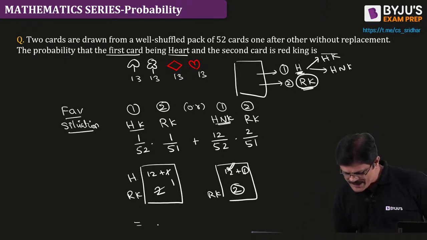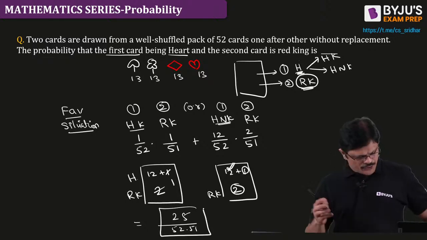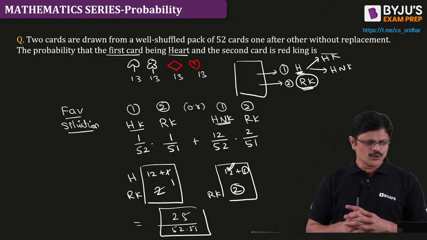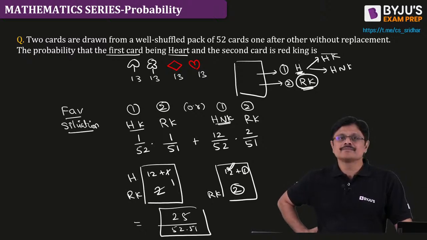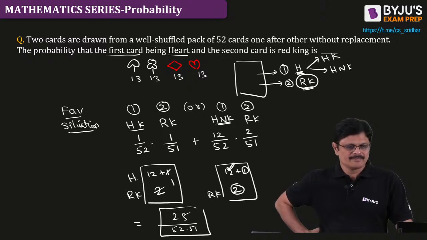So what is the answer for this? The denominator would be 52 into 51, and the numerator 1 plus 24, that is 25. So this is the answer, sir. Use a calculator to simplify that, my dear friends. Is the idea clear?